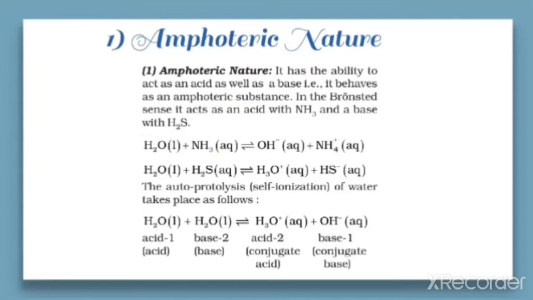Self-ionization is taking place, that means autoprotolysis. Auto means self. Here, of the two water molecules, one acts as an acid and the other water molecule acts as a base. So this reaction is quite important for the exam. Usually the definition will be asked, what is autoprotolysis or self-ionization. So the equation is important too.